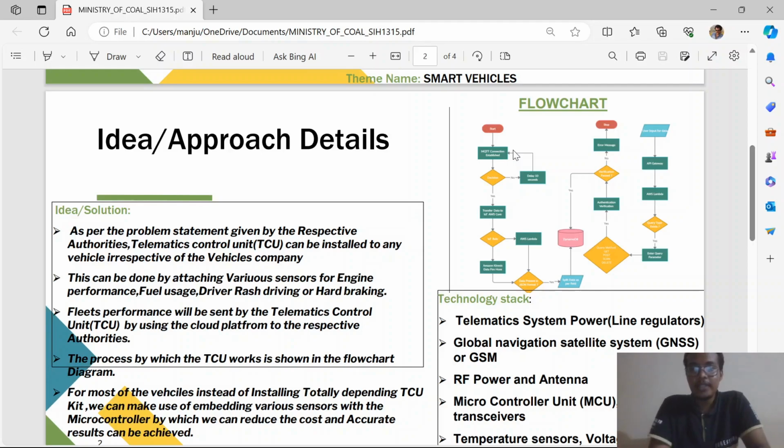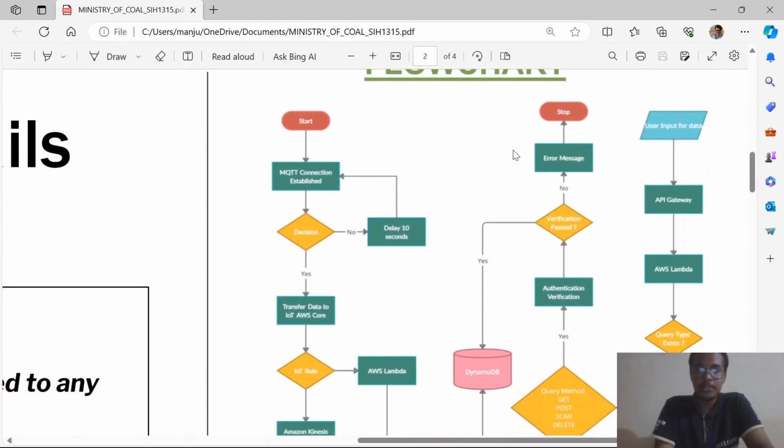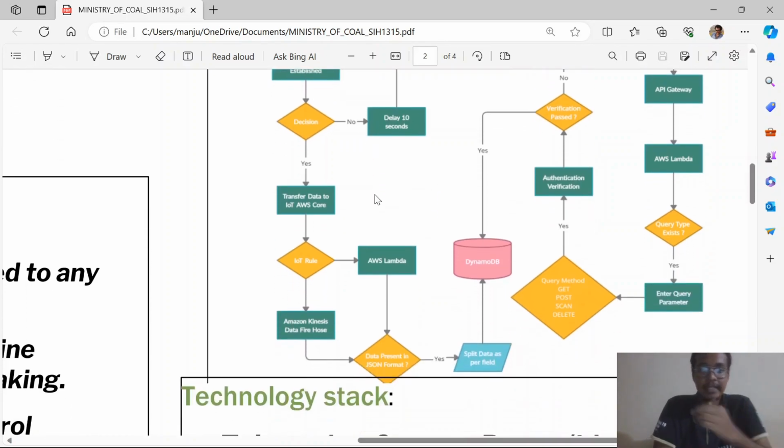So you guys get it, right? Coming to the flowchart, firstly, coming to the procedure, here you can see that this is the start. We will start this process with MQTT, a protocol which is known for machine-to-machine communication. MQTT is the protocol that we are using here, and when the MQTT connection is established from the vehicle to the respective authorities, then it will check for the decision. It will take approximately 10 seconds.